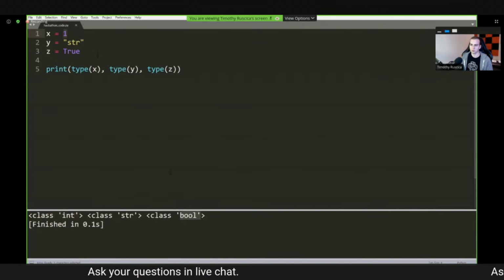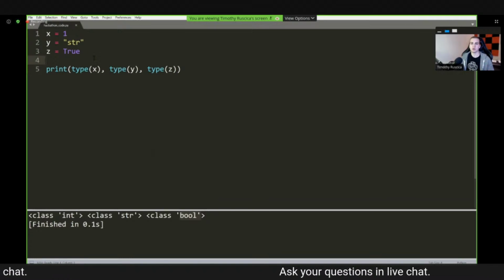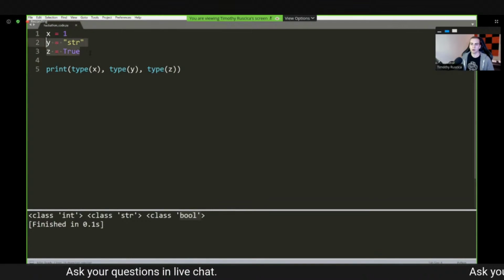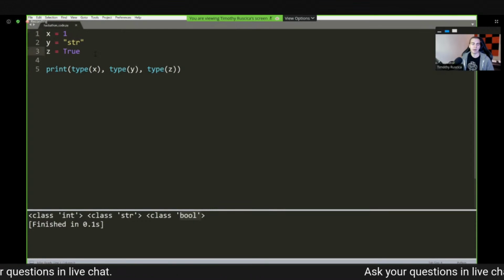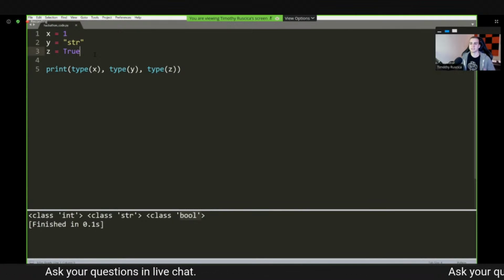And bool is, well, a boolean, which is an instance of bool. So pretty much what these classes do is they define the behavior. They're kind of like a blueprint for how these objects can interact with each other, what methods can be called on them, if we can add them together, the different operations that can be performed on them. Think of a class as kind of a set of rules or the blueprint for an object.